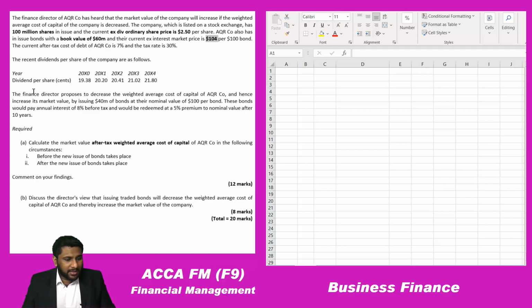The finance director proposed to decrease the weighted average cost of capital of AQR company. So the finance director is suggesting to somehow reduce the weighted average cost of capital of the company and hence increase its market value. So the company's directors are thinking, the finance director is also saying, okay, let's try to reduce the weighted average cost of capital, so it will lead to an increase in the market value, by issuing 40 million bonds. In order to do that, they are going to issue 40 million bonds.